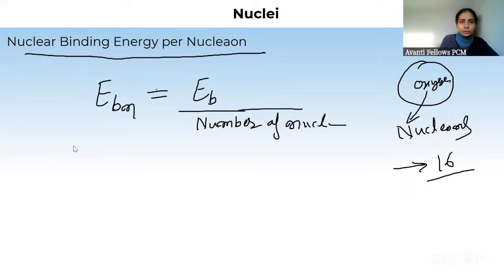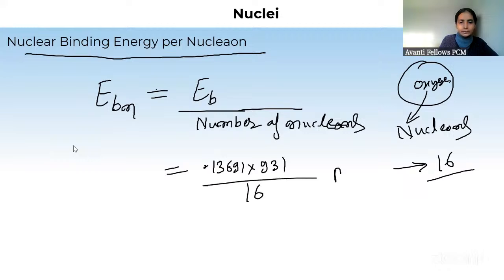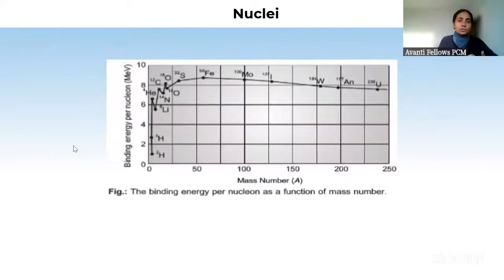Okay. So in this case, if you have to calculate for the case of oxygen, so 0.13661 into 931 divided by 16 MeV. This will be your EBN. Okay. So this is binding energy per nucleon. We have a graph which we have to study actually in detail. So this is graph of EBN versus mass number.